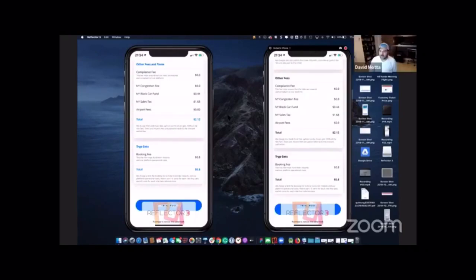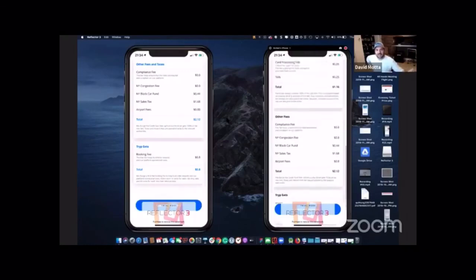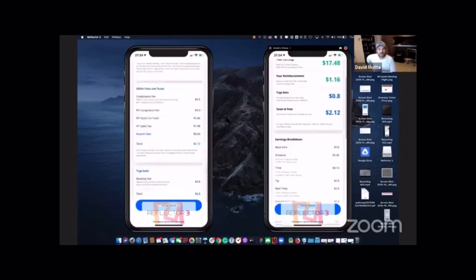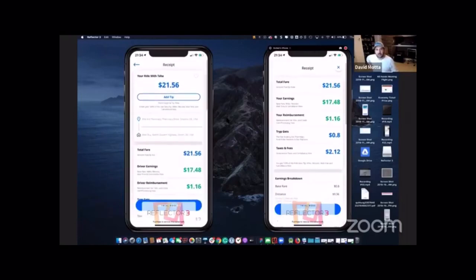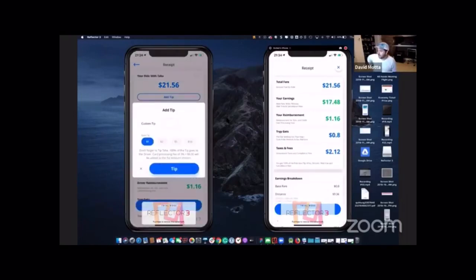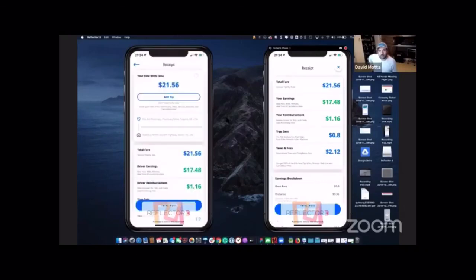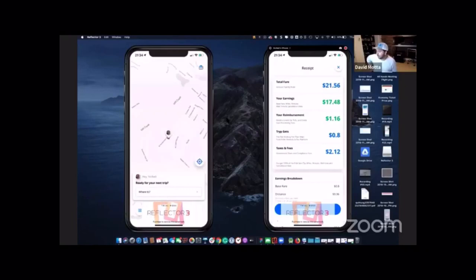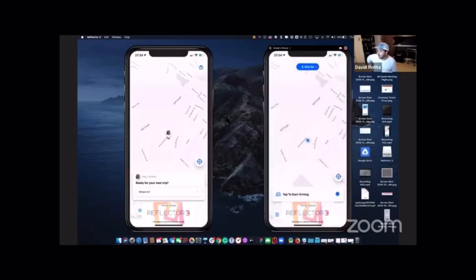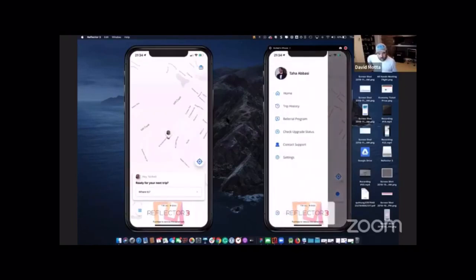My friend, I can't think of a better way to start the year than by having this demo here for you guys. Again, this was a real demo, right? It's a real ride. Obviously, Taha didn't get out of his house to drive, but you saw the entire process firsthand. We're definitely excited. I love all you guys' comments. 99% of you guys are just blown away. Of course, there's always going to be a hater here and there, but it's all good. And you guys are amazing. All we do is for you guys.